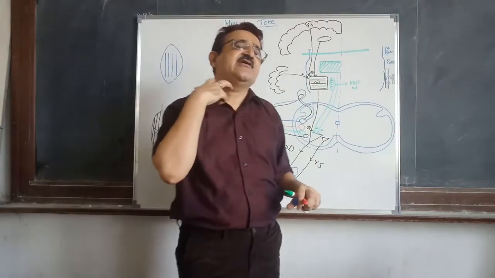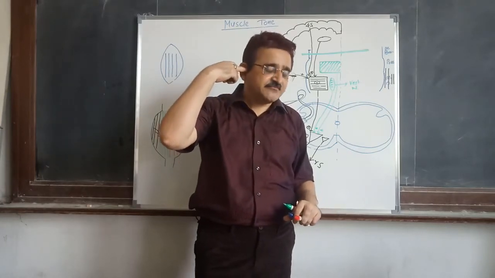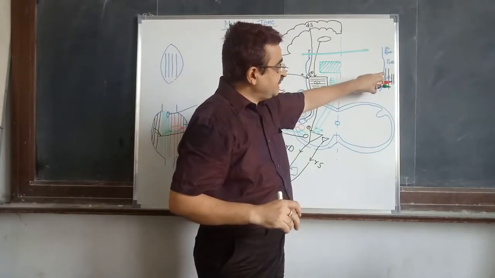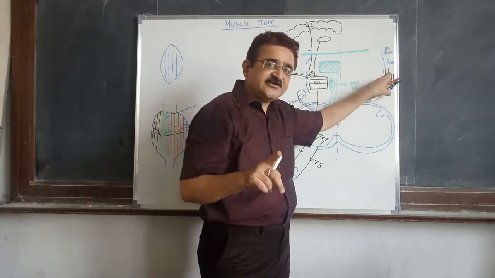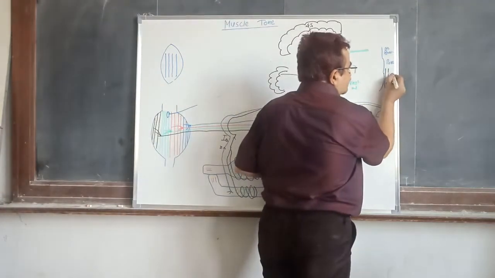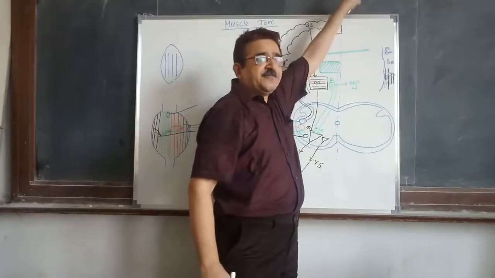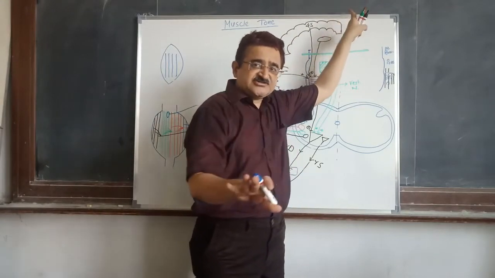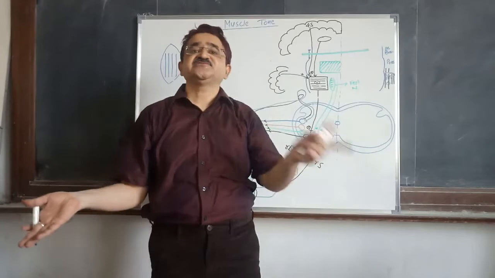The common carotid artery divides at the neck into external and internal, and the internal reaches up to the medulla and the pons. So at the level of the junction of the medulla with the pons, we have two arteries, the internal carotid and the basilar artery. What we do now is ligate these two arteries. Blood flow to the upper part of the brain is stopped. Supply of nutrients is stopped. Supply of oxygen is stopped. There is death of cells, death of neurons, and that process is known as ischemia.